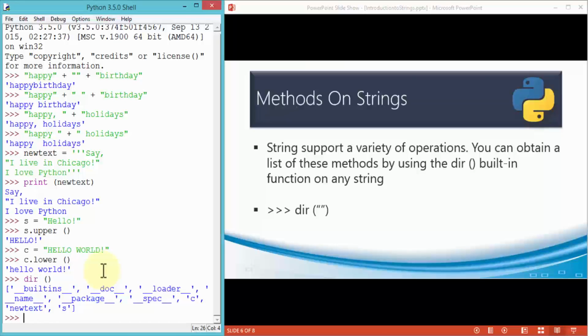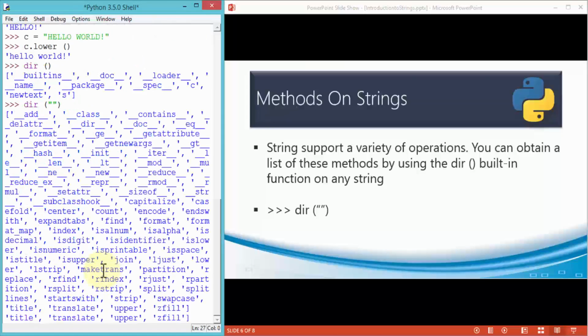Now these are string formatting, but if I need to have a list of all the reserved words, then I need to do dir and my string. And this time I'm going to get a whole list of reserved words as well. So for instance, in the previous example, we used upper and lower. Let's see if I can locate upper and lower here. So here's lower. Okay, so that's a reserved word that we used. And notice there are several of them.